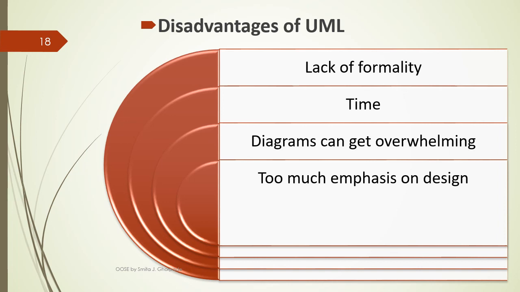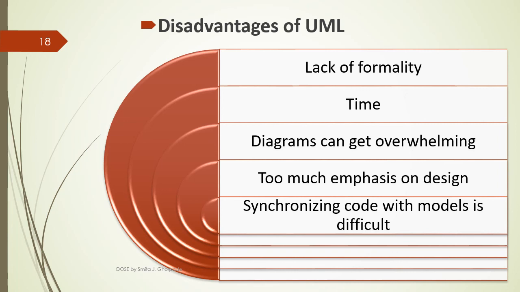It is a rule of thumb that 70% of the time is given for the analysis and design phase for a software system, and only 30% of the time is given for software coding, implementation and maintenance phase. So major emphasis or stress is given on the design of a software system.